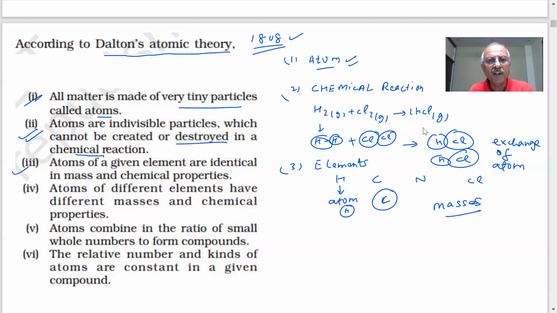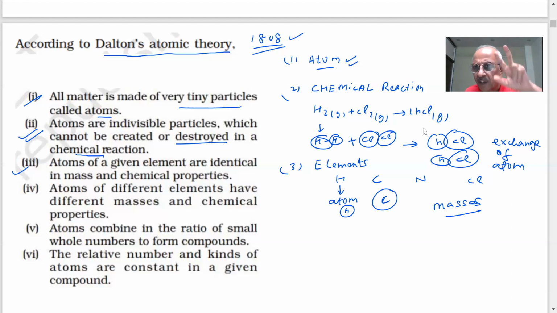So atoms of different elements: nitrogen is different, chlorine is different, sulfur is different, uranium is different, and so many elements we are talking about. Hydrogen, carbon, nitrogen, oxygen, fluorine, helium, neon, argon. If they are different elements, they will have different atoms.